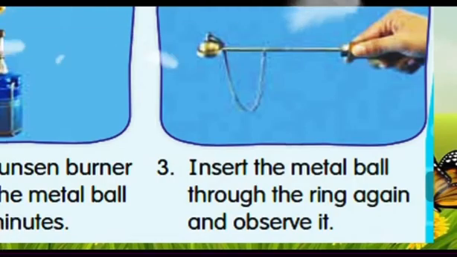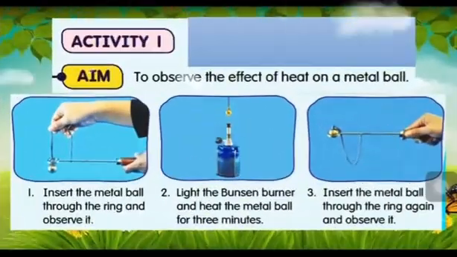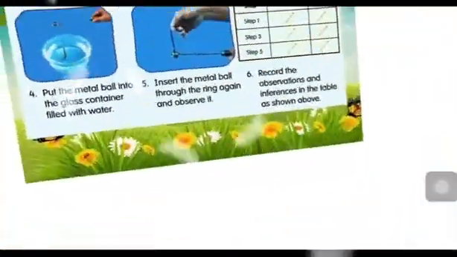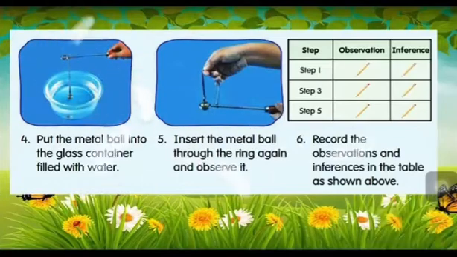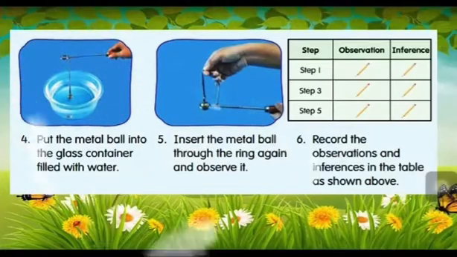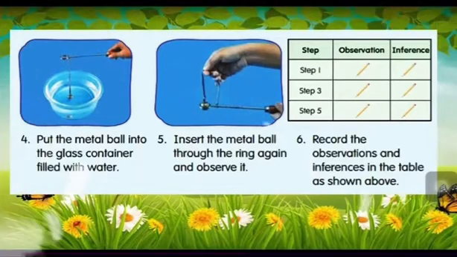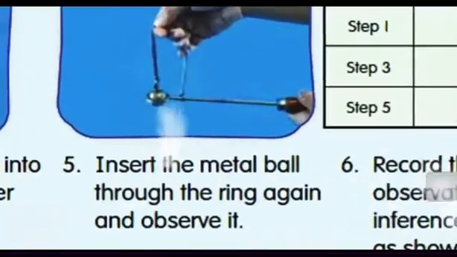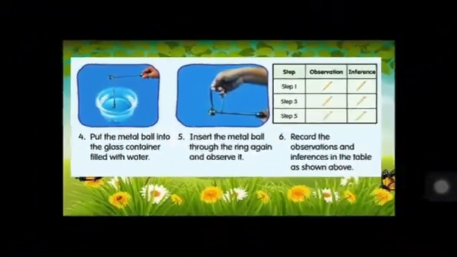The metal ball cannot enter the ring after being heated. Then number 4, put the metal ball into the glass container filled with water. Then insert the metal ball through the ring again and observe it. The metal ball contracts and can enter the ring.